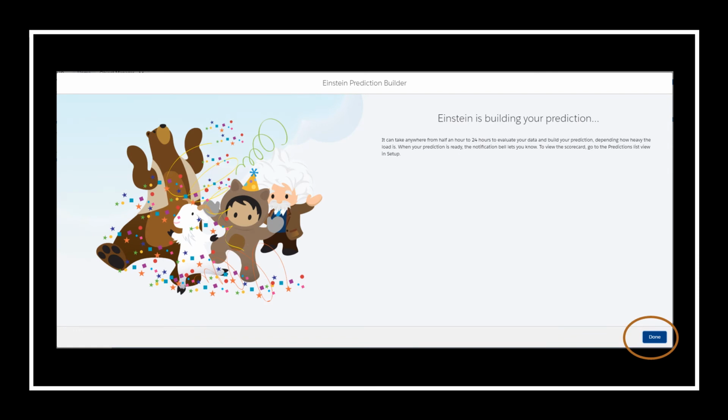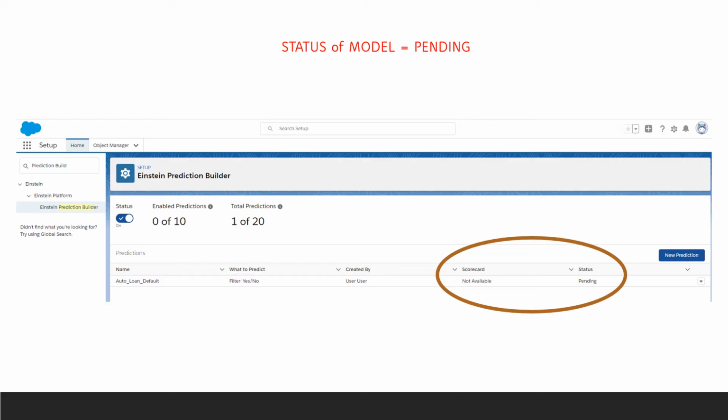So it looks like we're having success. There's celebration going on here. What's happening now? Well, a kind of auto machine learning magic is happening behind the scenes. Data is being pulled into AWS where multiple models are being tried and tested and the best model chosen. Although results usually do come back pretty quickly, you should allow for the process to take up to 24 hours. So while Einstein is working his magic, the scorecard will not be available and the status of the model is going to show as pending.